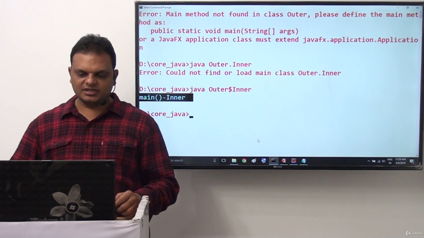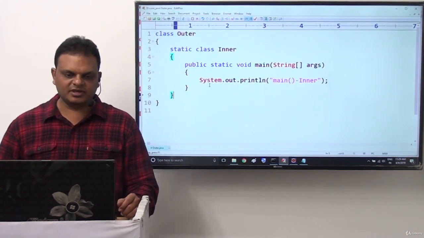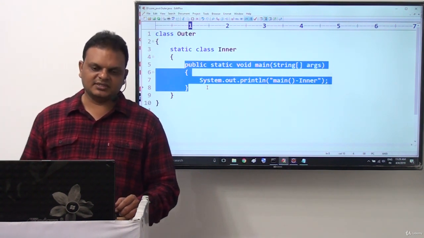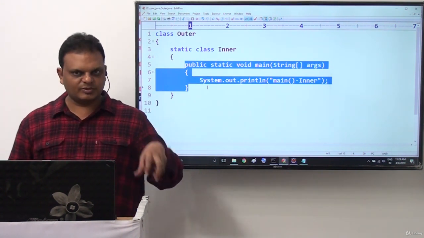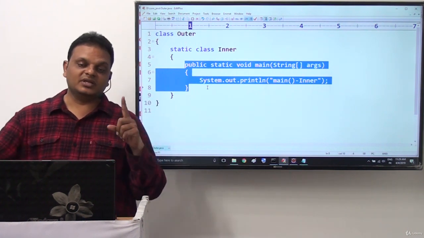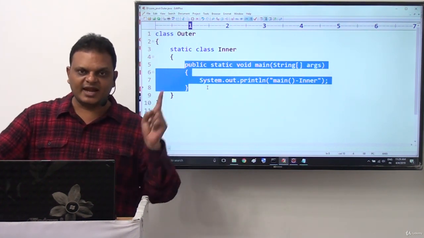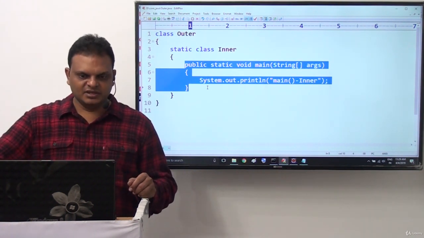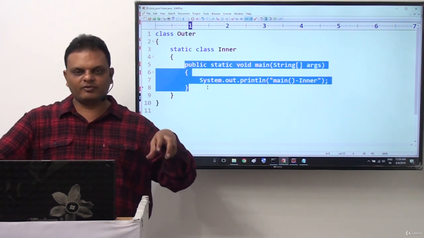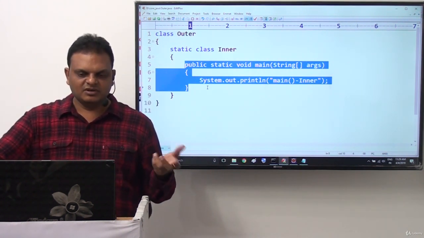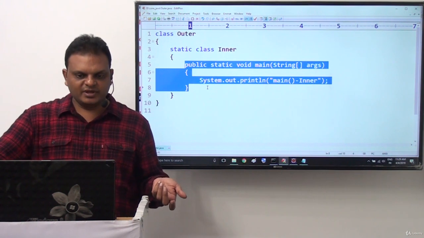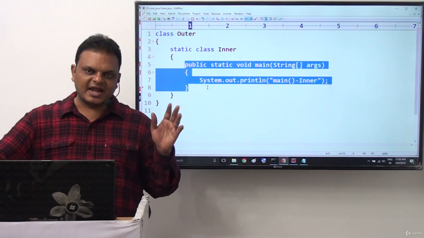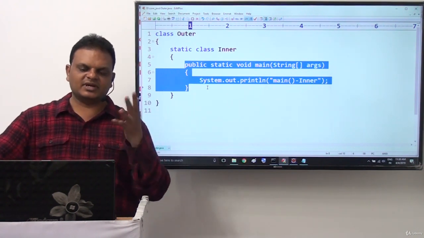Good. Now what exactly are the conditions here? Is it possible to declare main method inside an inner class or not? Yes, the answer for this question is yes, it is possible. But what is the condition? That inner class must be a static inner class. Inside the static inner class only we are able to provide this main method. Why? Because main method is a static method, so static declarations are not allowed by normal inner classes. Only if it is a static inner class, then it is allowed.